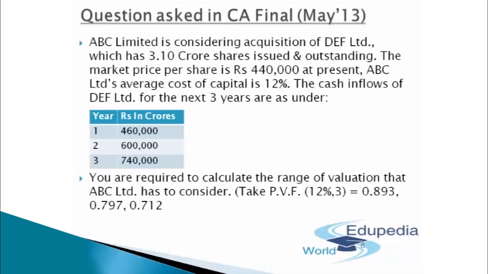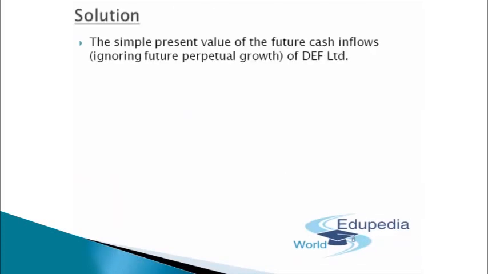So let's understand this solution now. The simple present value of the future cash inflows, ignoring any kind of future perpetual growth of DEF Limited, will be the valuation of the particular shares. It will be CF, that is the cash flow which is likely to be received after 1 year, whole divided by 1 plus K, plus the cash flow which is likely to be received in the second year, whole divided by 1 plus K to the power 2. And finally, the cash flow which is likely to be received in the third year, whole divided by 1 plus K to the power 3.